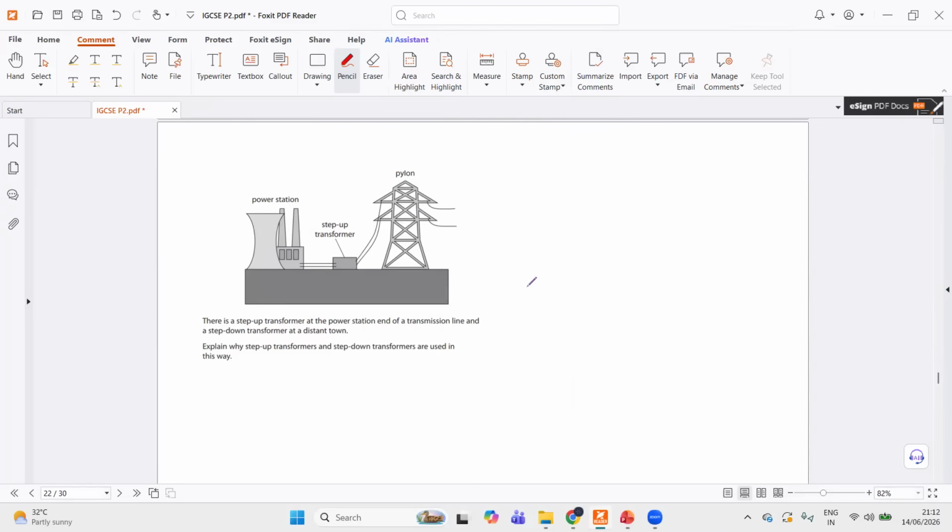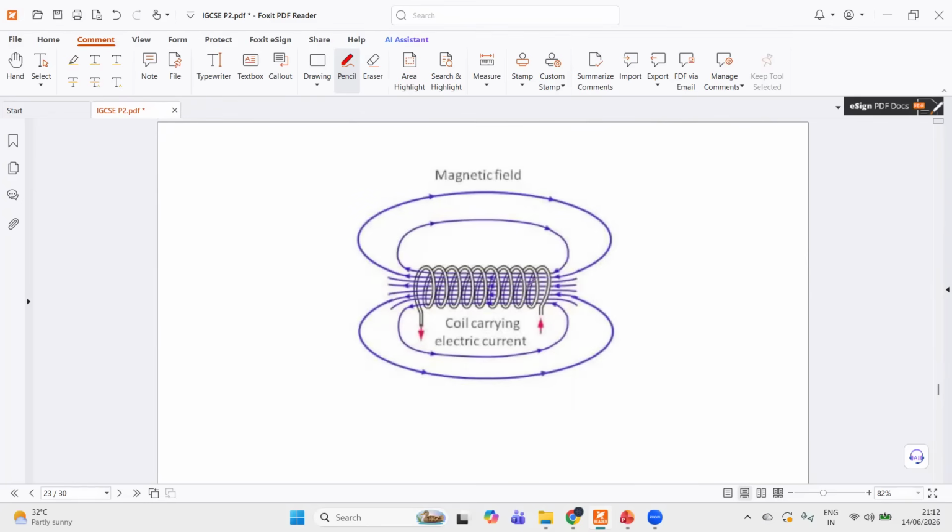Then you also need to recall how step up and step down transformers are used in the transmission of electricity. Okay, so why do you step up before transmission and why do you step down before transmission? And they can also ask you about the magnetic field around an electromagnet. Okay, and how do you know that the field is flowing in this direction?